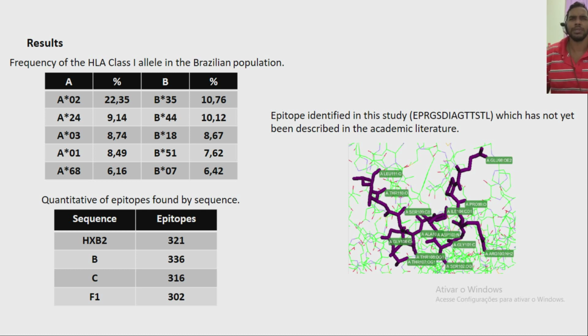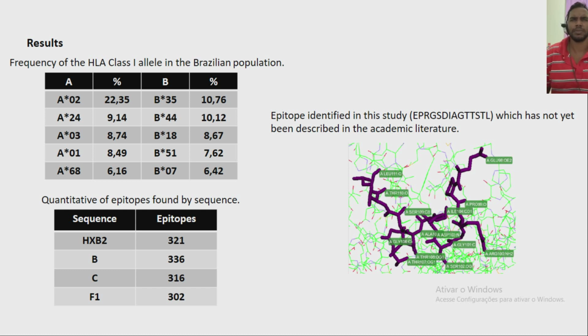It is possible to notice that the consensus sequences present different quantities of epitopes. For example, the F1 consensus sequence presents a smaller amount of epitopes. Probably that's due to the substitution of antigenic regions, therefore favoring the viral escape.